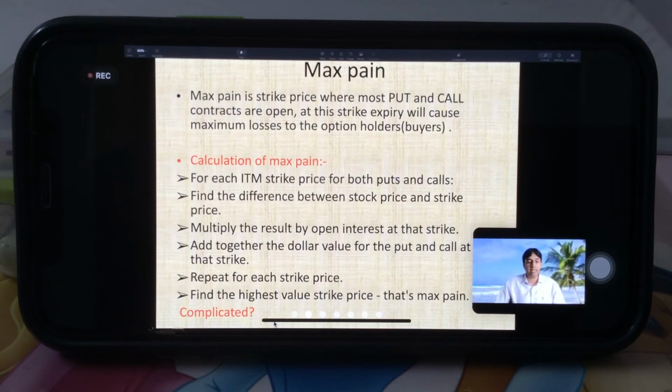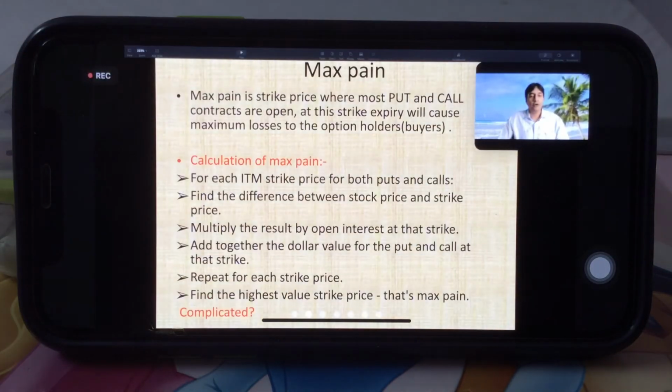So how is Max Pain calculated? Right? Max Pain is calculated for each in the money strike price for both puts and calls. That means currently 17,350 is at the money, so 17,300 and below, right, will be all in the money calls, right?